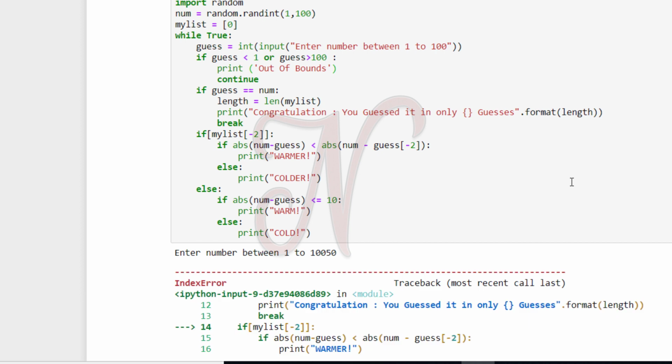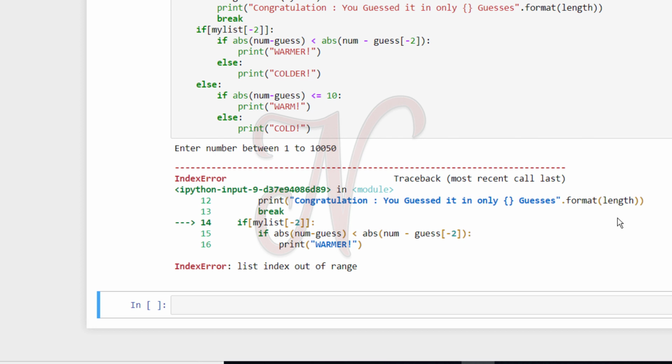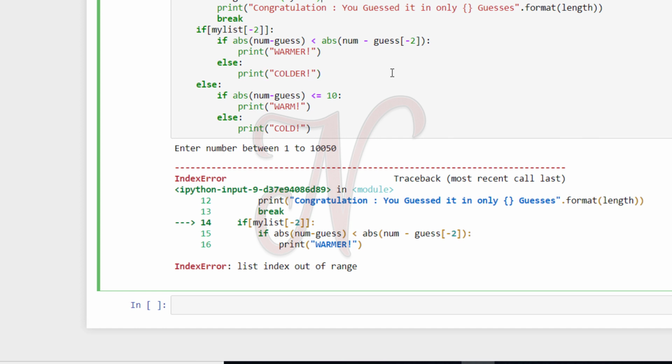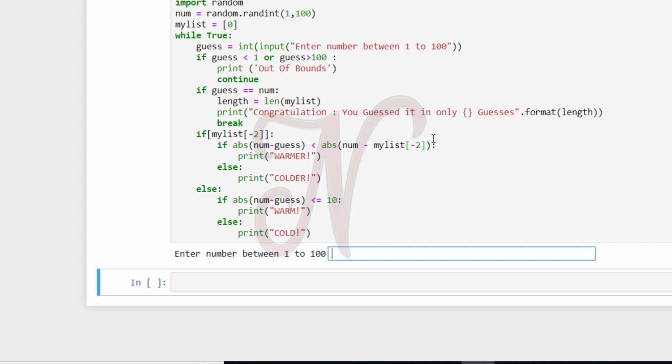Okay, so see here, this is the compilation error, format length, then if mylist of -2. So your list is mylist.